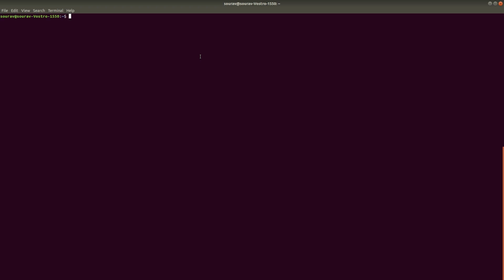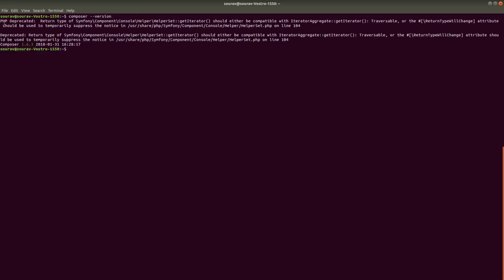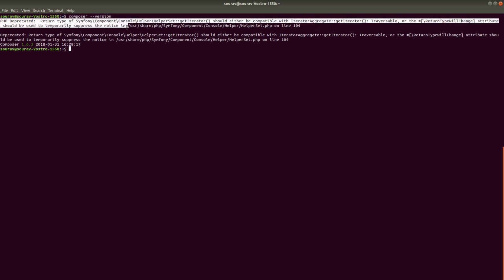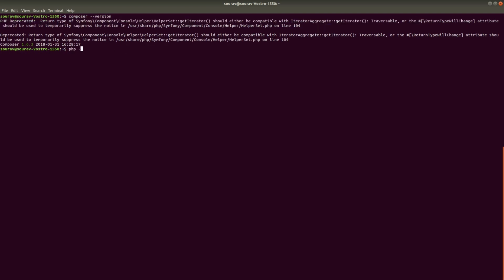We will discuss how to install Composer into the project directory instead of globally on the server. Sometimes the server does not allow you to install Composer globally. So let's start. First we will check the Composer version. The PHP deprecated error means that your Composer version is not compatible with your current PHP version. Our current PHP version is 8.1.8.